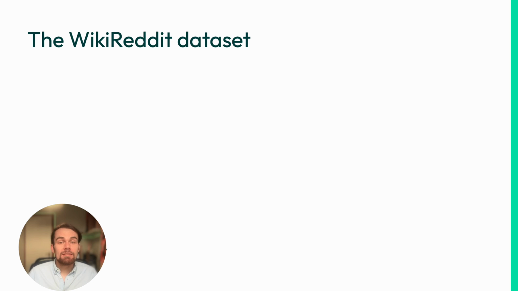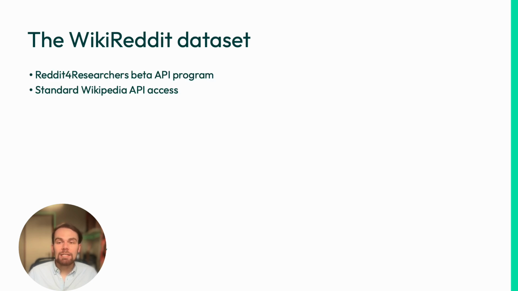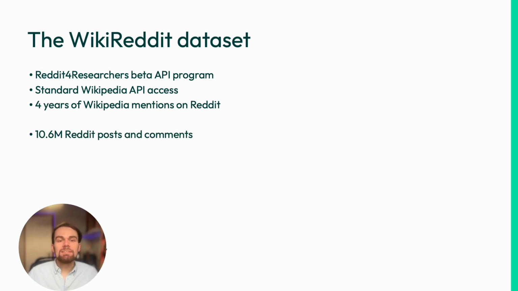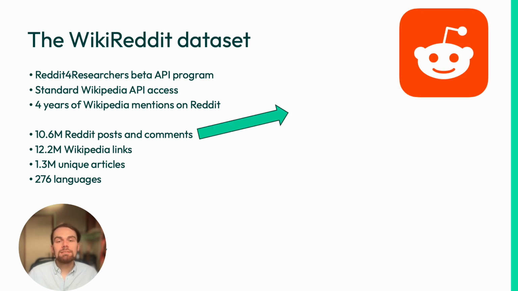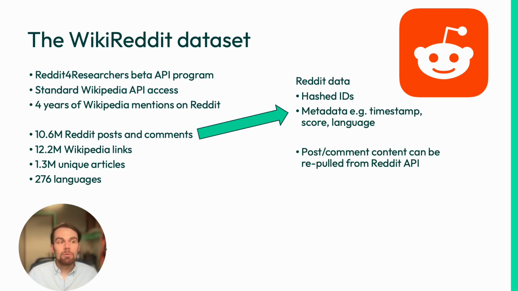Now, our dataset is compiled thanks to the ever-reliable Wikipedia API, but also a relatively new program for research API access at Reddit. Many social media platforms have closed off research data access, so we appreciate this initiative from Reddit. The dataset links data from Reddit and Wikipedia use there to patterns of activity and linked articles, 4 years in total. It comprises over 10 million Reddit posts and comments, over 12 million Wikipedia links, to 1.3 million unique articles across 276 languages. We take metadata from Reddit posts and comments, we omit the full post content for privacy reasons, but provide tools to easily repull this data from the API for researchers with access.